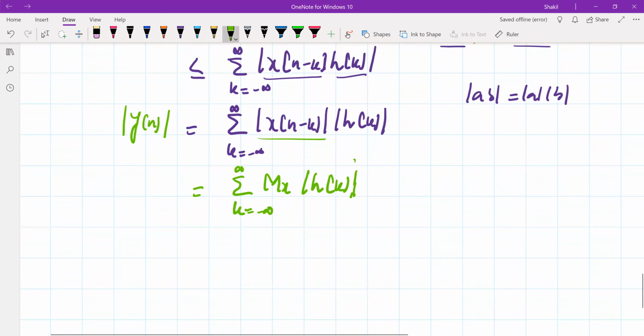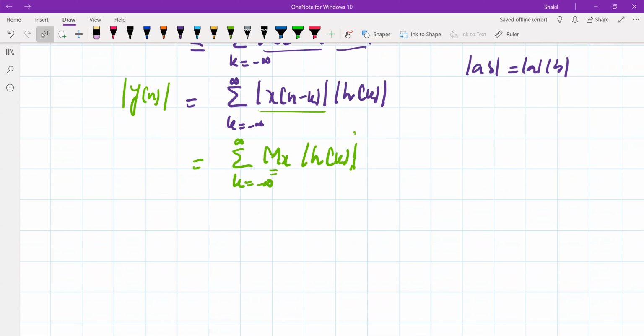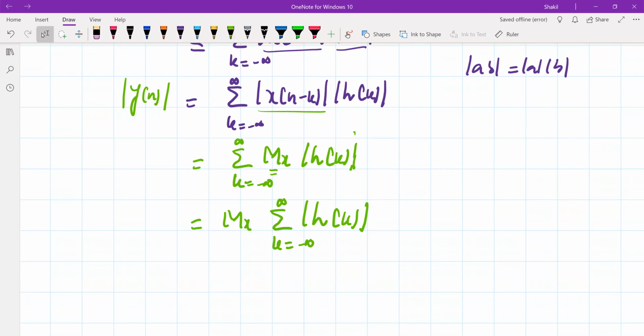So this will be the summation over k running from minus infinity to infinity, where M x is the maximum value. Our aim is to get the maximum value of y of n. You can see M x is independent of this summation, so you can write it as M x times the summation, k running from minus infinity to infinity, of the magnitude of h of k. So the magnitude of this is equal to this.